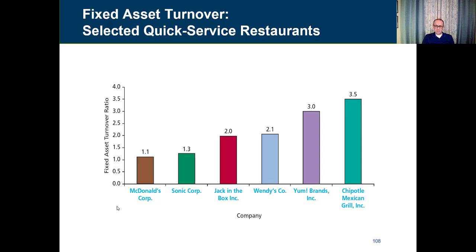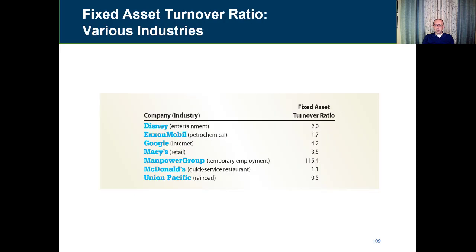So that's how you can do it. You cannot compare McDonald's to Walmart or Ford or IBM or Google or Tesla. You can see all these companies are in different industries. You have to always compare companies in the same industry to get meaningful comparisons. Another comparison here, you can see that we have Disney. Again, this is different industries, so it's these ratios in various industries. You have Disney 2.0, ExxonMobil 1.7, Google 4.2, Macy's 3.5.